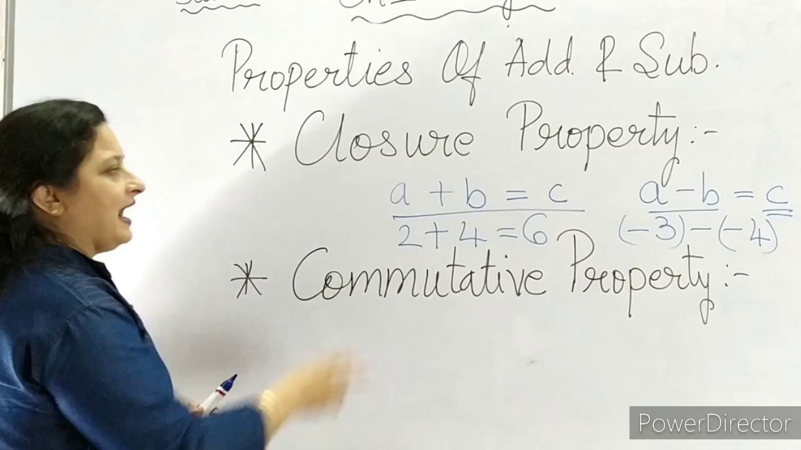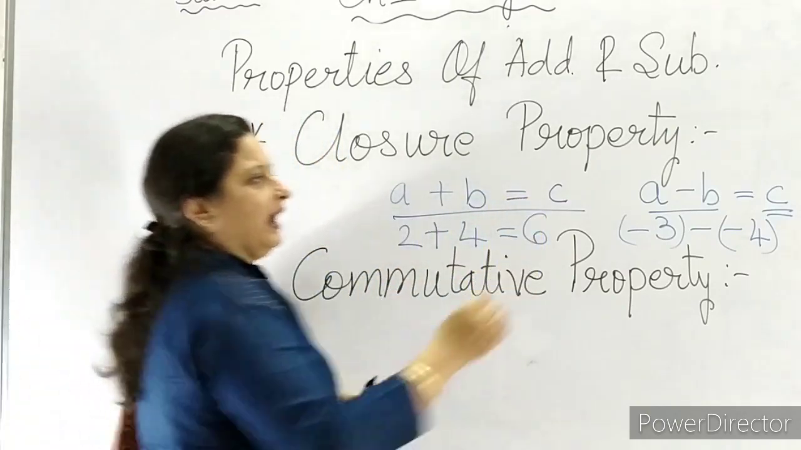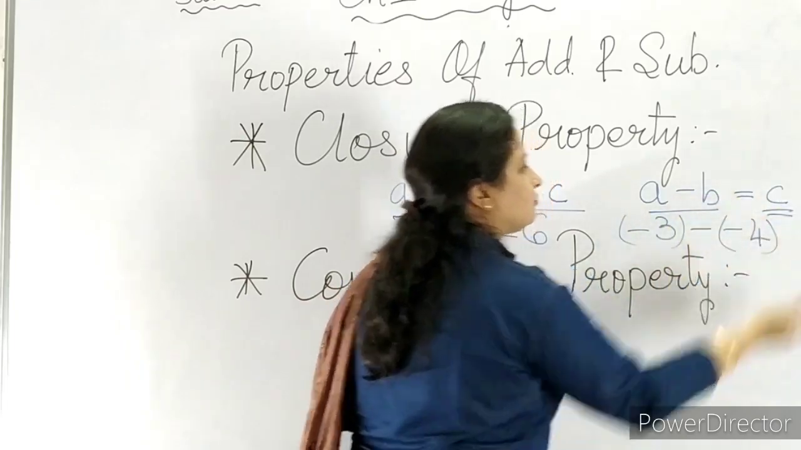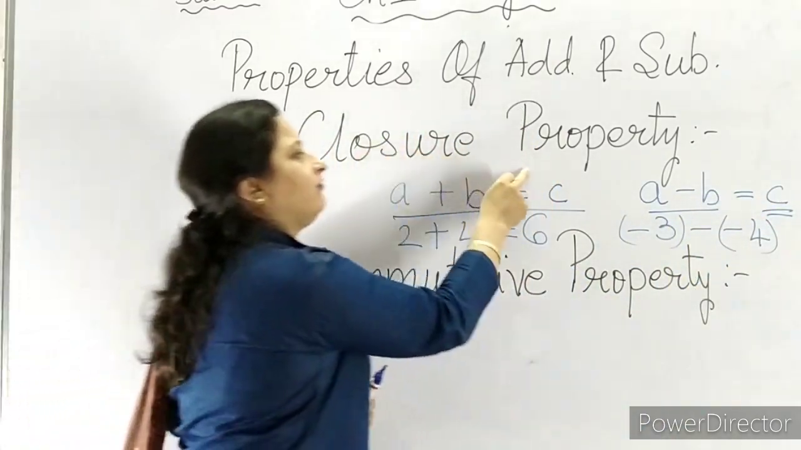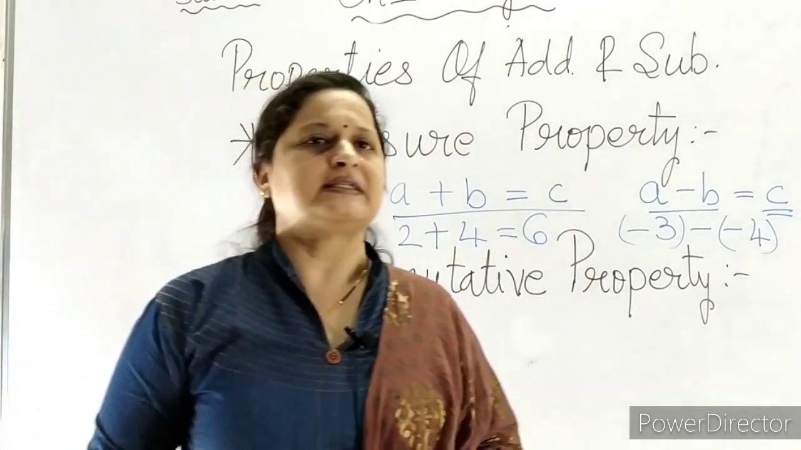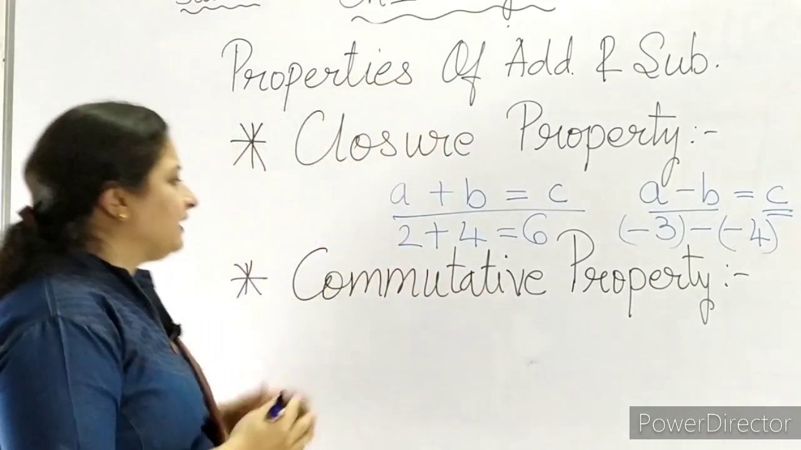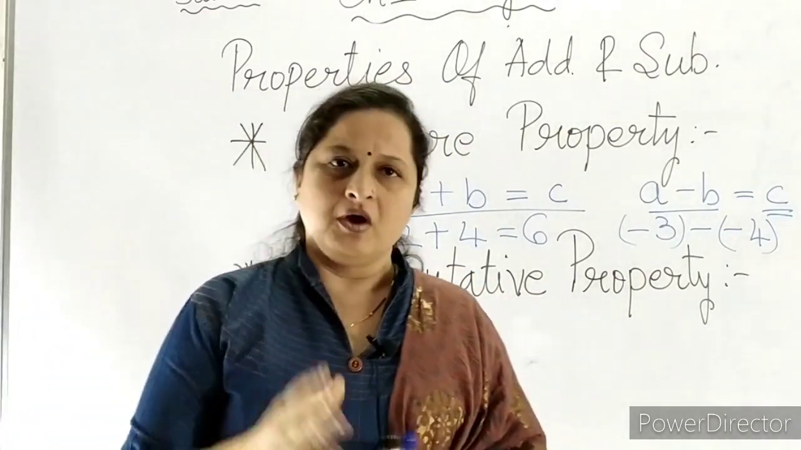So we can say that a plus b is equal to c is an integer and a minus b is equal to c is again an integer. So closure property for integers in addition and subtraction is applicable. Now let us talk about the next property, that is our commutative property.